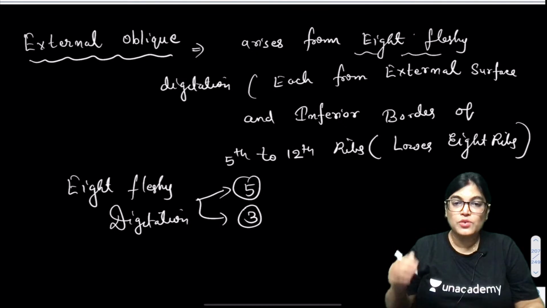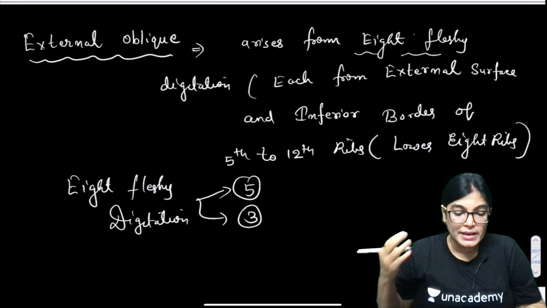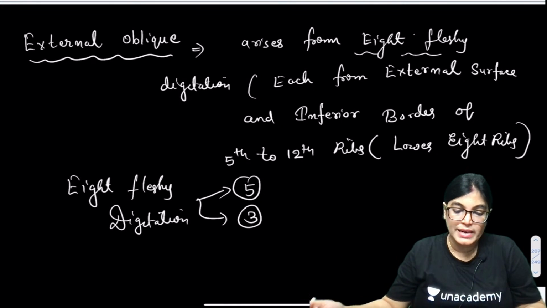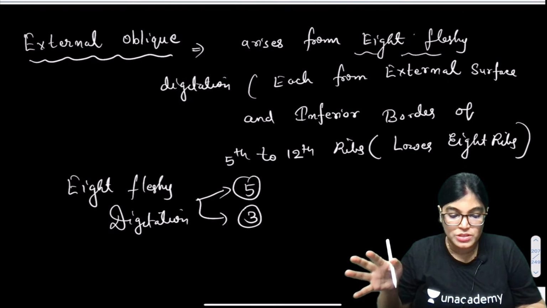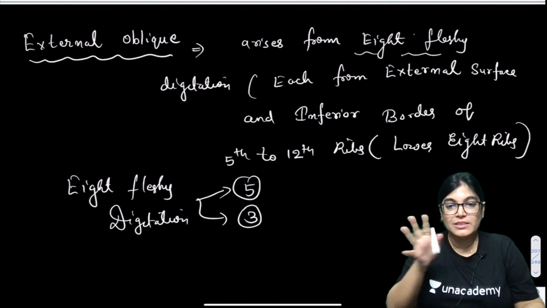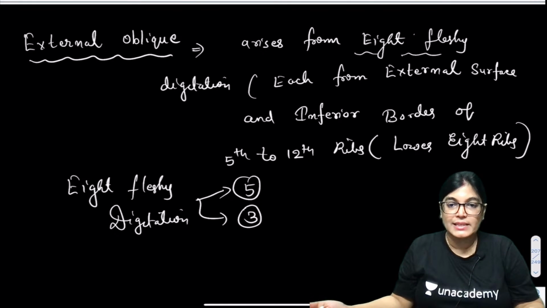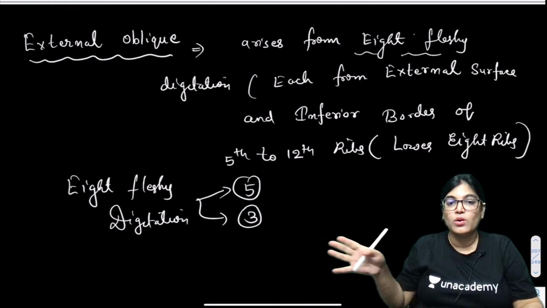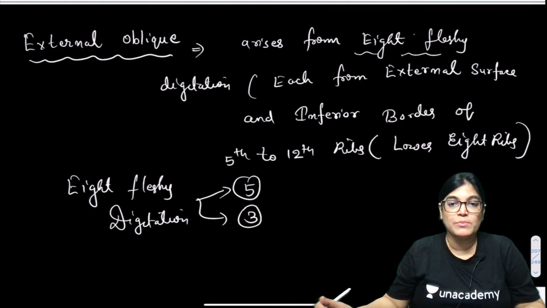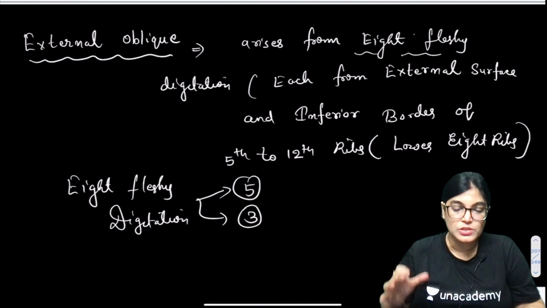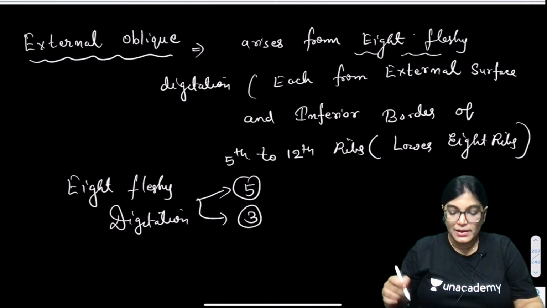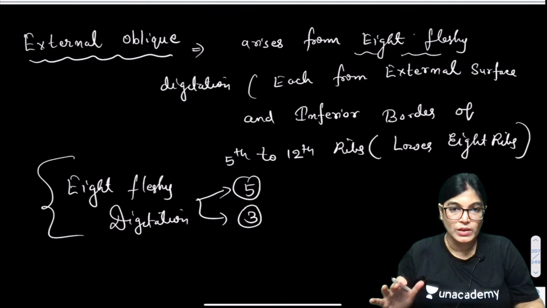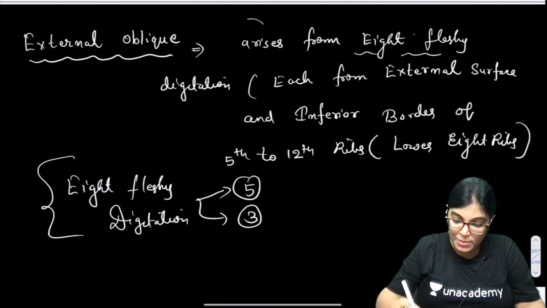When you see the superior aspect, the 5 digitations going down broaden and interdigitate with the serratus anterior muscle, and the 3 digitations narrow down and go towards the latissimus dorsi muscle. This is very clear once you see the diagram. I will show you this 5 and 3 digitations concept on the diagram, then only you will understand. Now this was about the origin.